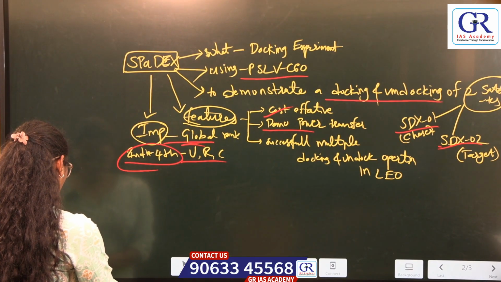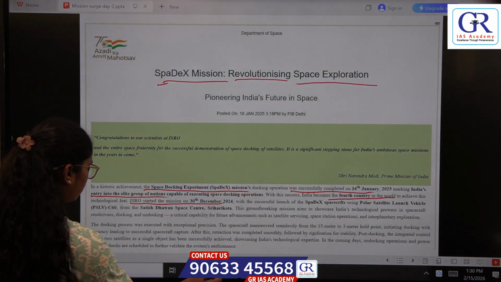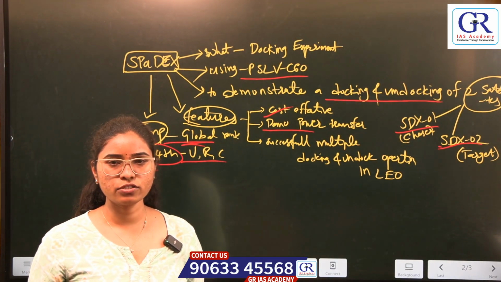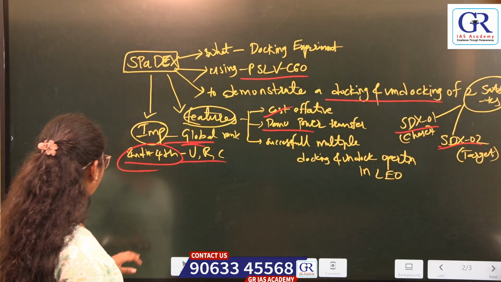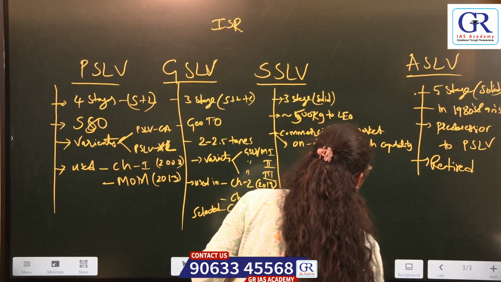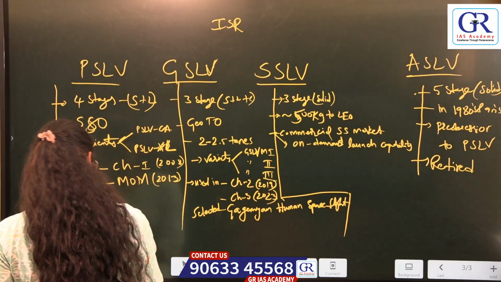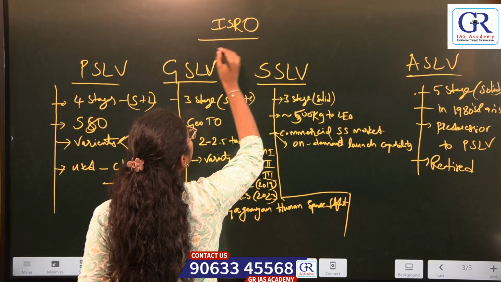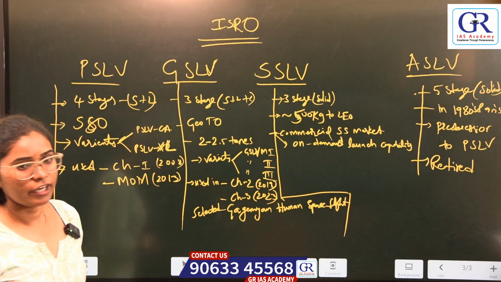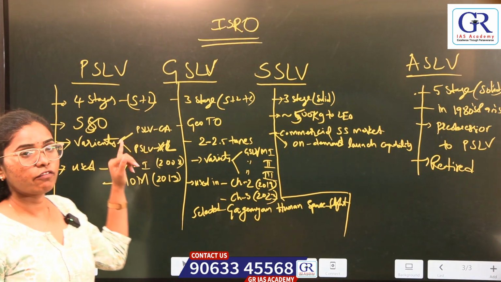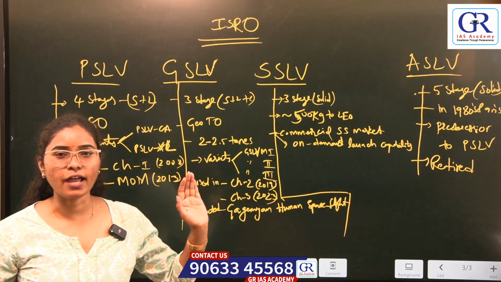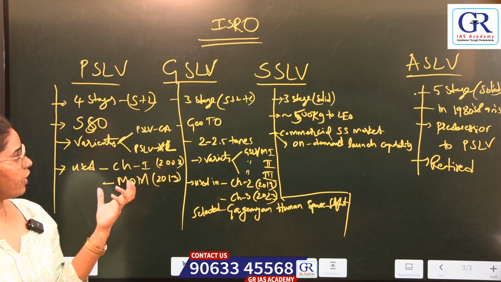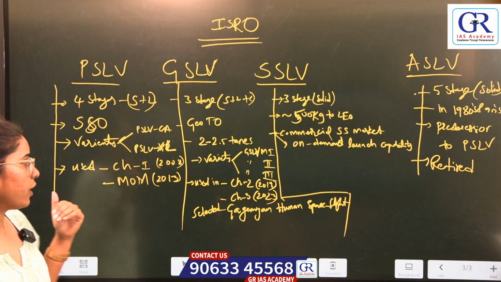So let us see the different launching vehicles that ISRO has. ISRO has different launching vehicles, that is PSLV, GSLV, SSLV and ASLV. Let me give you some brief explanation about all these launching vehicles.